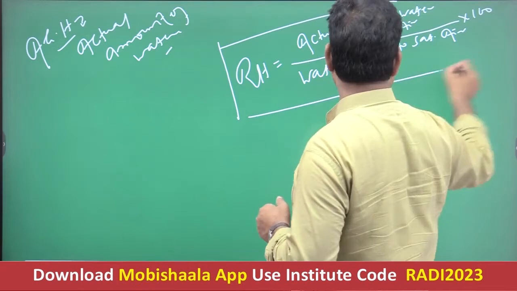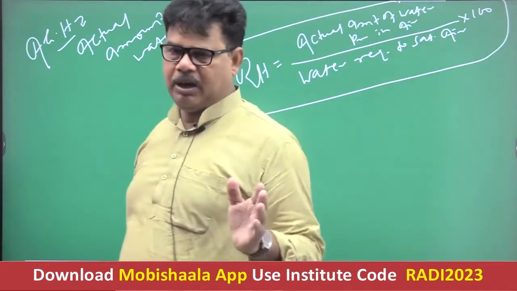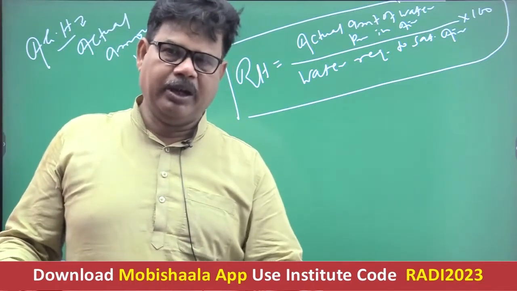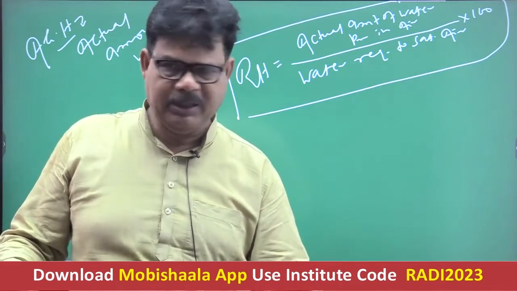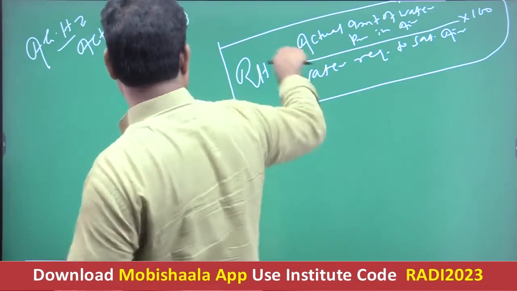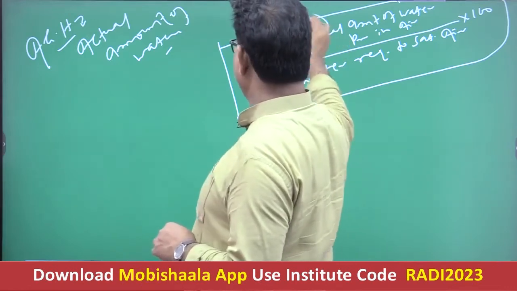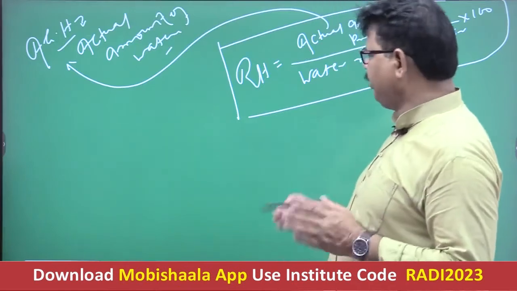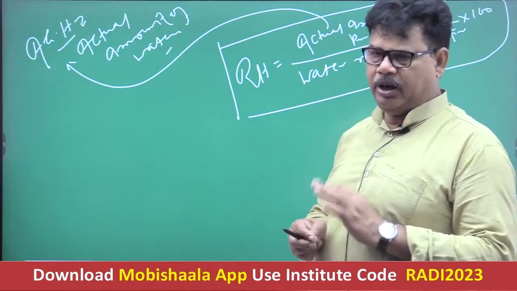So relative humidity is expressed as the actual amount of water present in the air upon the water required to saturate the air into 100. Okay? So this is the mathematical expression of relative humidity. Getting well now? Now see, as far as the question of the relation between relative humidity and absolute humidity is concerned, the actual amount of water present in the air is referred to as absolute humidity. So you can modify the formula in the form that relative humidity is equal to absolute humidity upon the water required to saturate the air into 100.